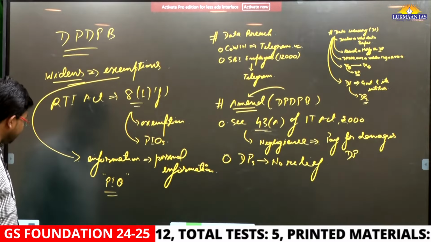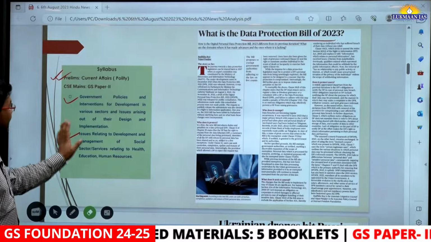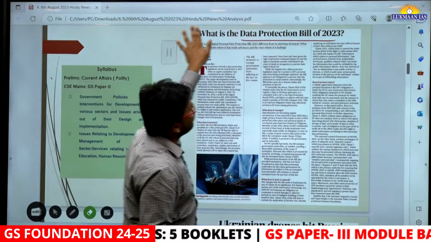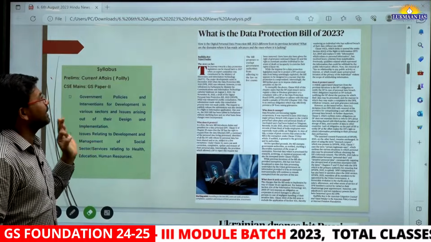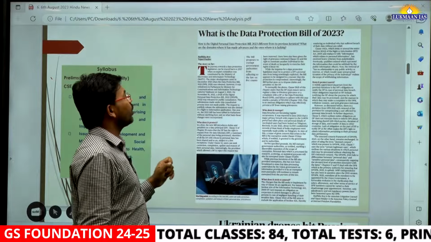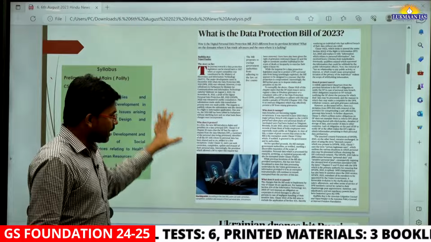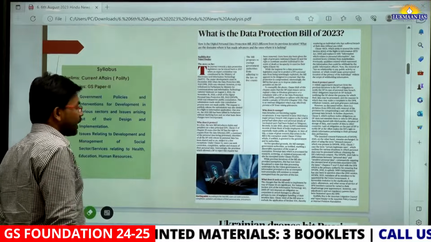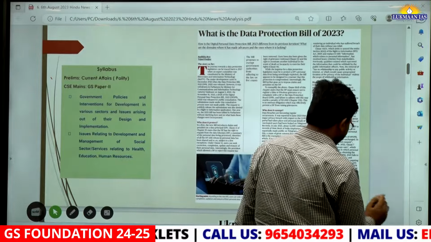So these are the things related to this topic. In your free time, you can read this article to understand these clauses. It is a very, very good, well-written article. It says this bill proposes to exempt government authorities from adhering to the law on 5 counts. They have mentioned all the 5 grounds.